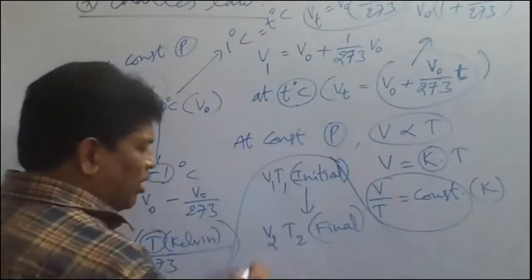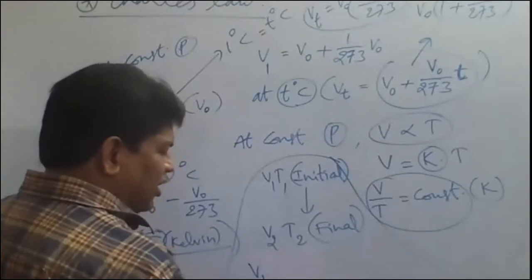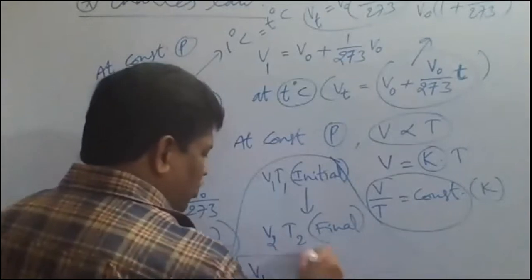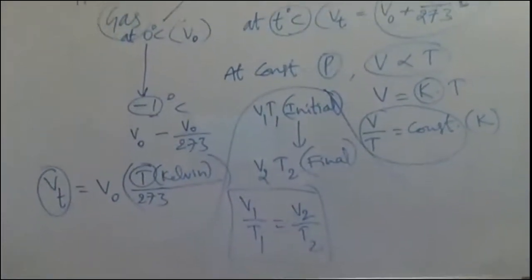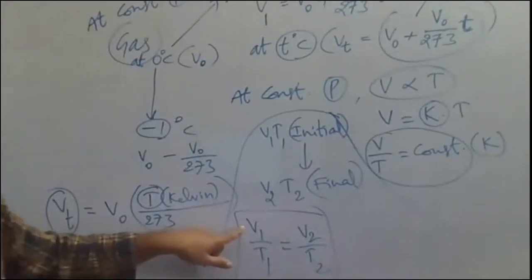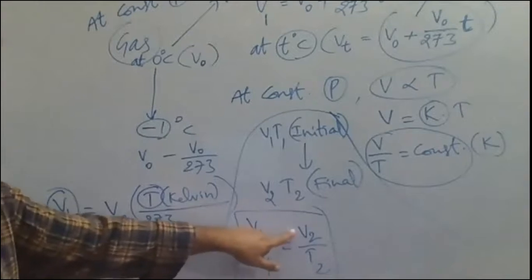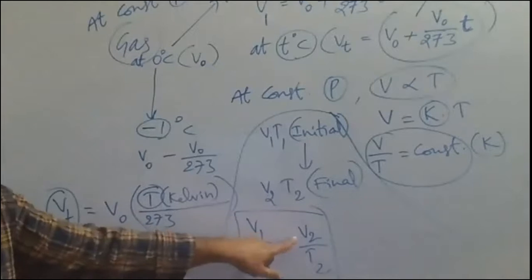So we can write V1 by T1, initially, is equal to V2 by T2. So the initial volume of the gas by initial temperature is equal to the final volume by final temperature. So V1 by T1 is equal to V2 by T2.